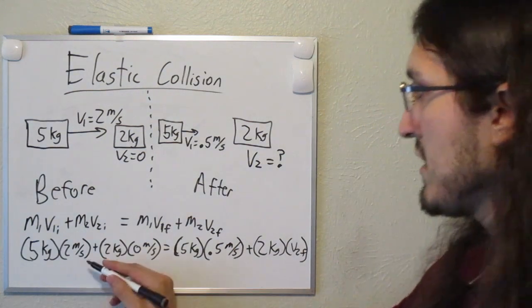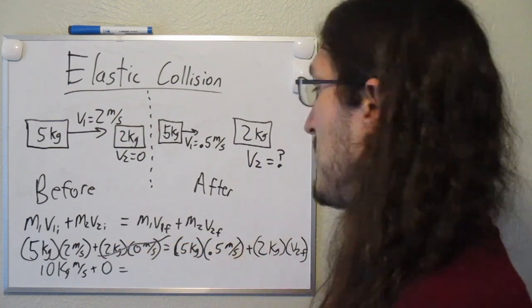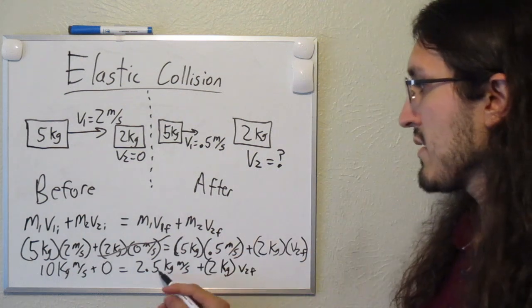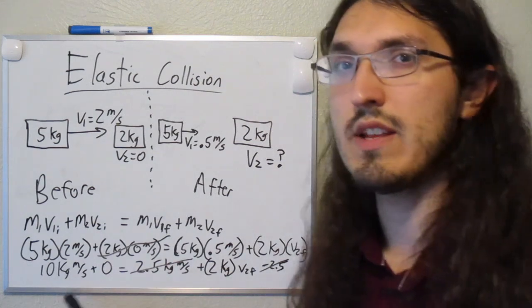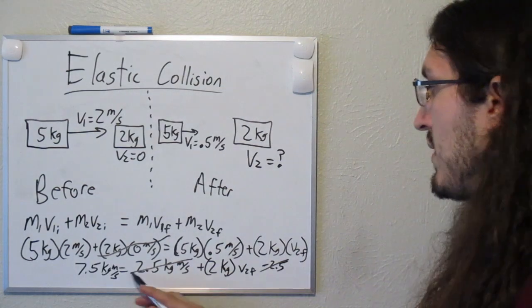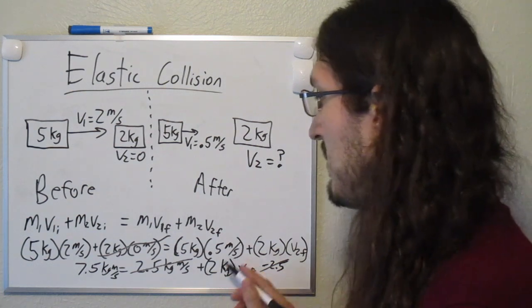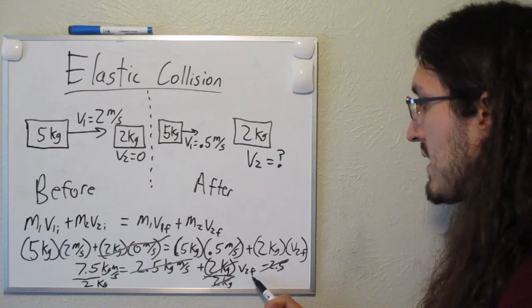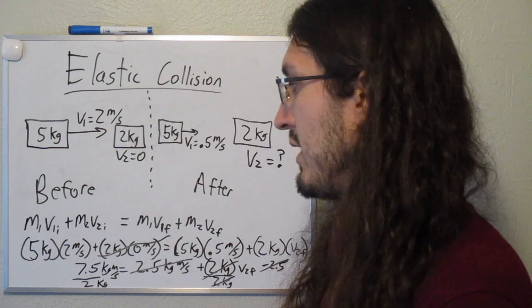I know 5 times 2 is 10, and I know 2 times 0 is going to cancel out. 5 times 0.5 is 2.5, and then 2 times v2, that's my unknown. Now I can subtract this 2.5 from both sides, and I know 10 minus 2.5 is going to be 7.5. And then the last step is to get rid of this 2 that's being multiplied to the velocity, so I'm going to divide both sides by 2. Then this 2 will cancel with this one, and I'll have my velocity equal to 7.5 divided by 2, which is 3.75.